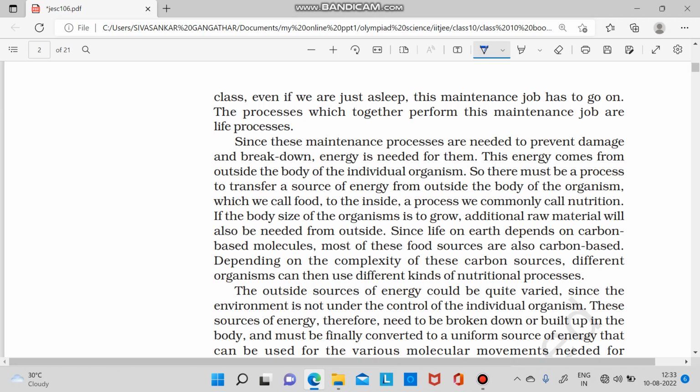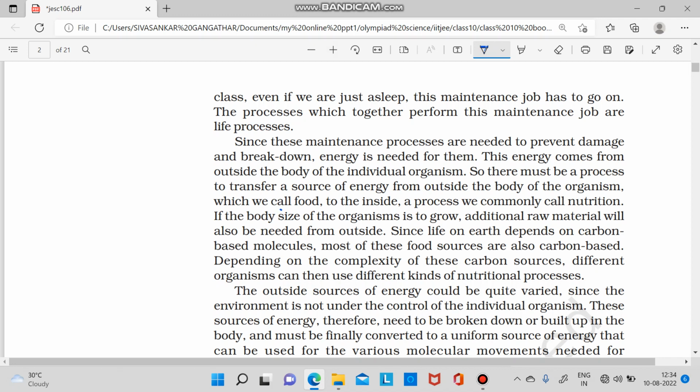Since these maintenance processes are needed to prevent damage and breakdown, energy is needed for them. This energy comes from outside the body of an individual organism. So there must be a process to transfer a source of energy from outside the body of the organism, which we call food.